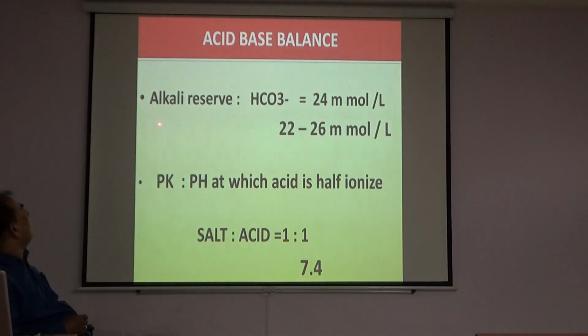Acid-base balance continued. Alkali reserve, that is the value of bicarbonate in extracellular fluid, is 24 millimole per liter. That is, the range of bicarbonate in extracellular fluid is 22 to 26 millimole per liter. pK is the pH at which acid is half ionized and the salt and acid ratio is 1:1, that is 7.4.